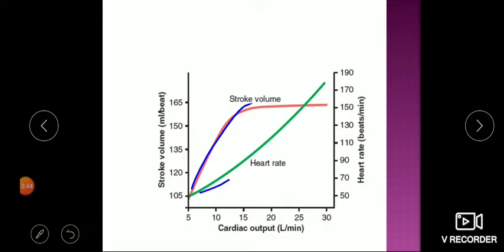The reason is that with increase in heart rate, there will be gradual shortening of the diastolic period. Shortening of the diastolic period means a decrease in diastolic volume, leading to a decrease in stroke volume. So after some time, cardiac output becomes stable. Initially there is a rise in cardiac output, but after a certain heart rate it gets stable.